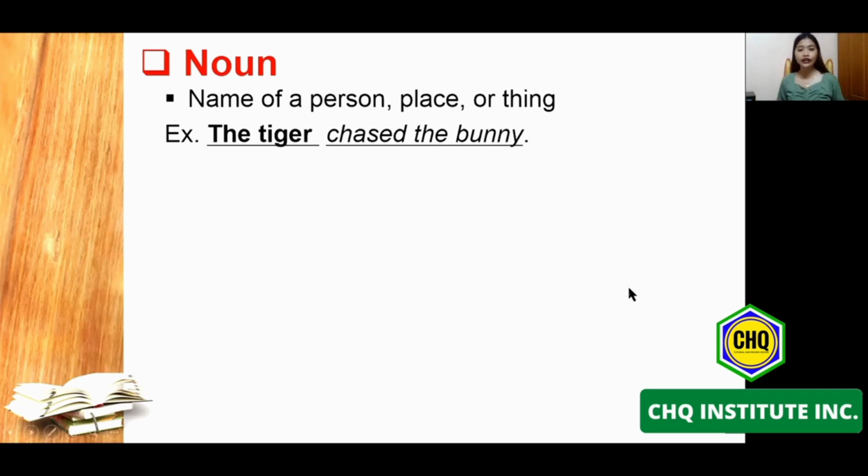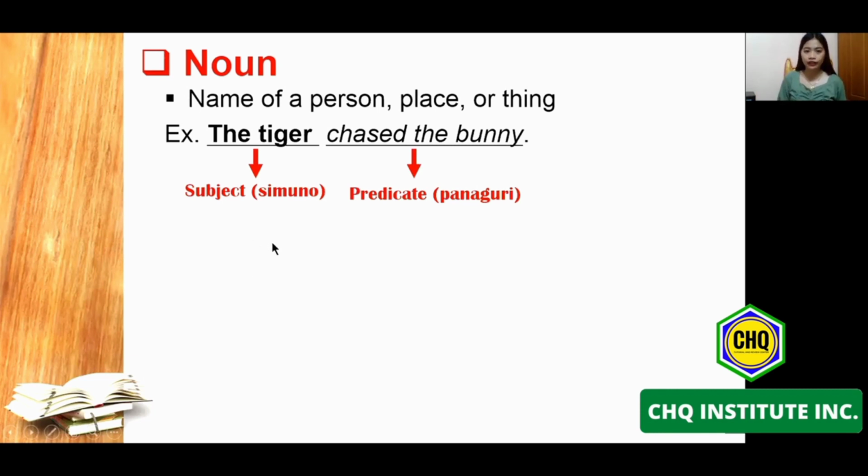So the tiger will be the subject, or in Filipino, simuno. Chased the bunny will be our predicate, or in Filipino, panag-uri. When we say simuno or subject, it means that this is the doer of the action. While when we say predicate, ito po yung sinasabi tungkol sa subject. So again, one of the functions of noun is that a noun mostly acts as a subject in a given sentence.